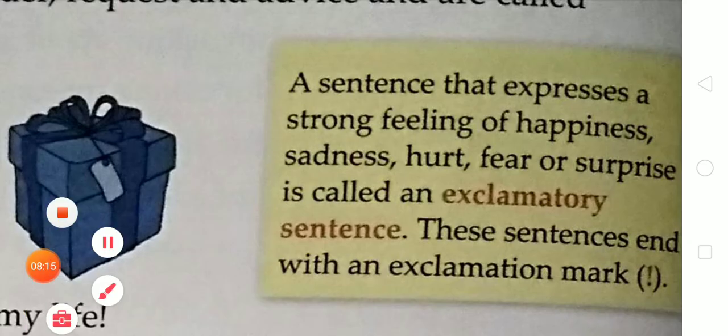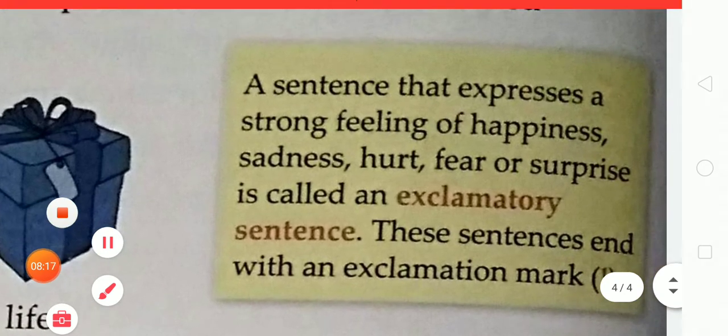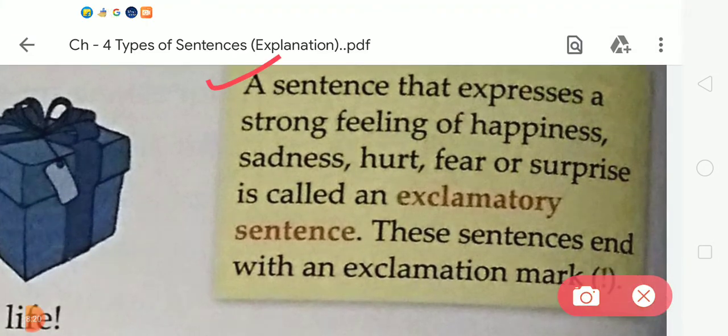Student, a sentence that expresses a strong feeling of happiness, sadness, hurt, fear or surprise is called an exclamatory sentence. This sentence ends with an exclamation mark.